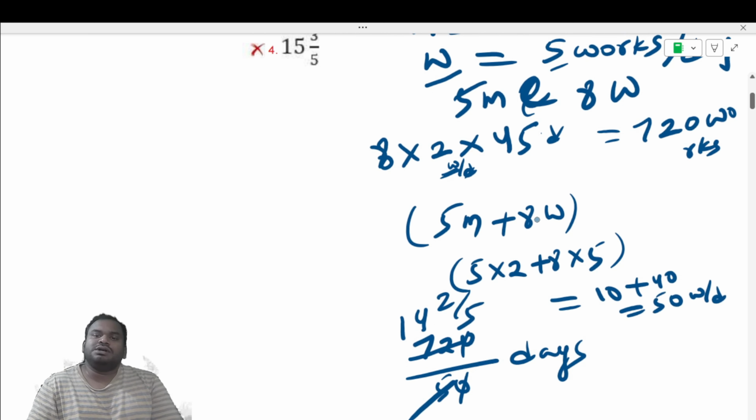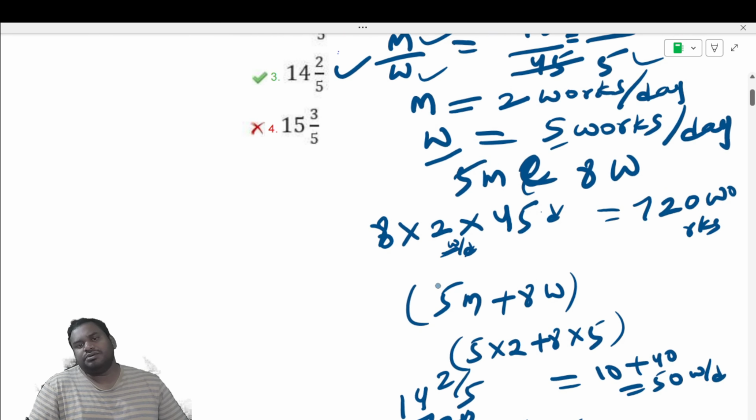So 5 men and 8 women. It's nothing but 5 into 2 plus 8 into 5, which will give you 50 works per day. When they are together, they will complete 50 works. 5 men and 8 women working together can complete 50 works in one day. So to complete 720 works, how many days will they take? 720 divided by 50 will give you 14 2 by 5 days.